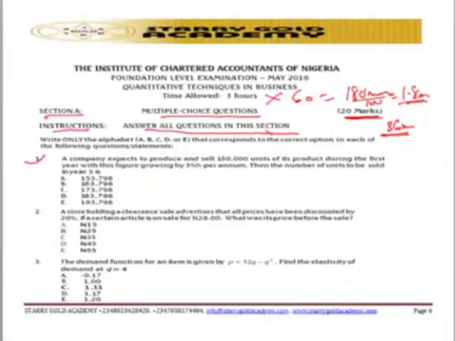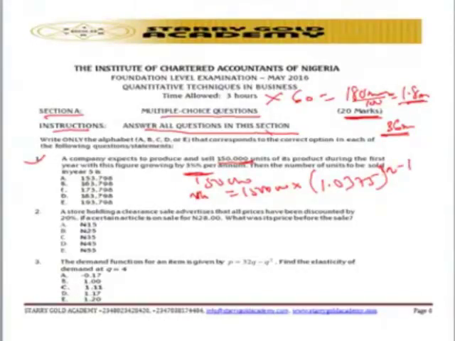You are given that a company produces and sells 150,000. You are given 150,000 already. So for the nth year, we have 150,000 multiplied by 3% allocated to it. So you're able to calculate the growth factor on that 3%. So you are able to get 1.03 raised to the power n minus 1. You are allocating the n minus 1 to be the number of times to persist.